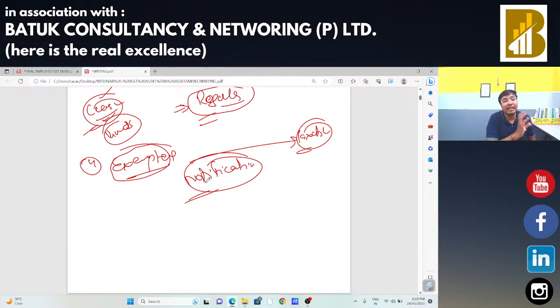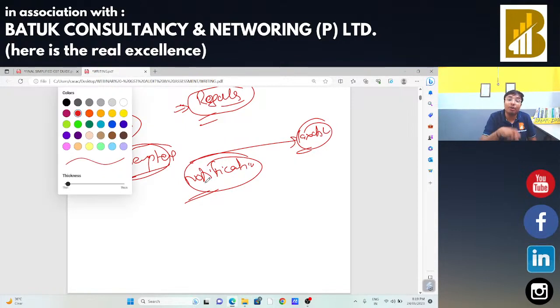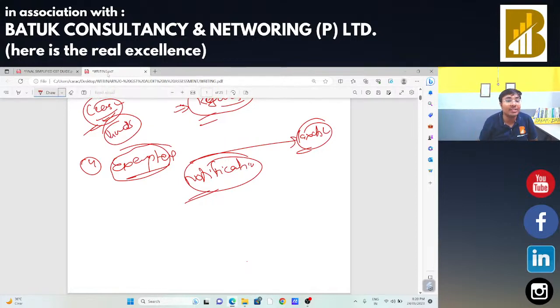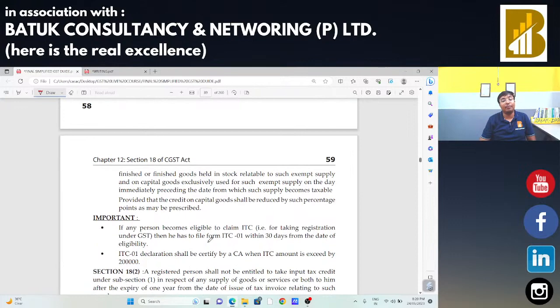And a particular good which is exempted, now the good is going for taxability. In that case, as on the date of the notification for withdrawal of that exemption, whatever goods are available in the hand of that person, he is eligible to claim the input tax credit. These four situations are the most crucial part of section 18, subsection 1, and subclauses A, B, C, D are completed for us.